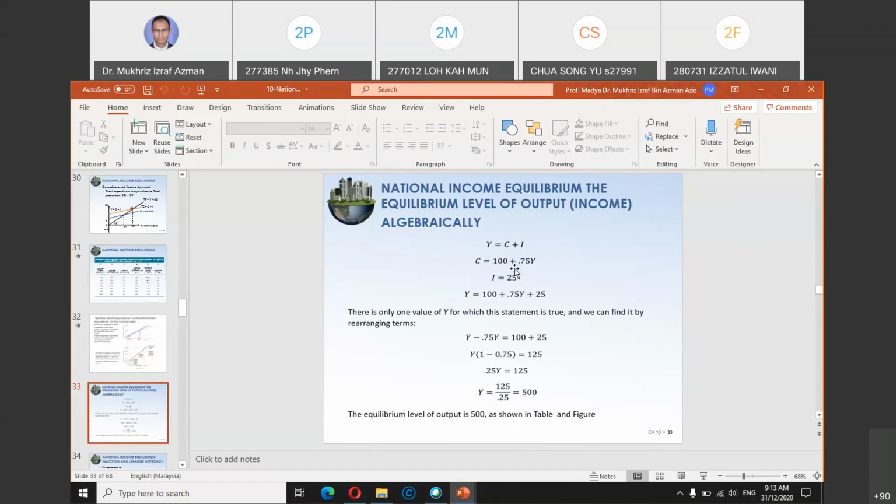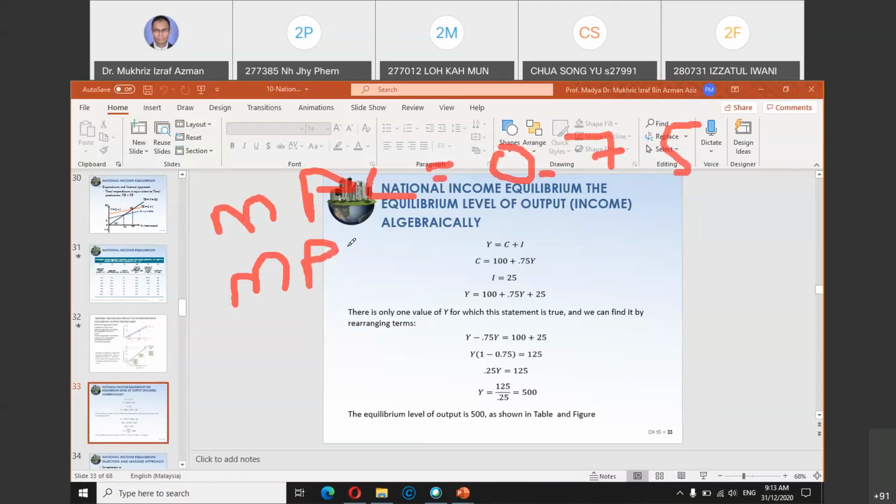So if 0.75 is your MPC, your MPS will be 0.25.